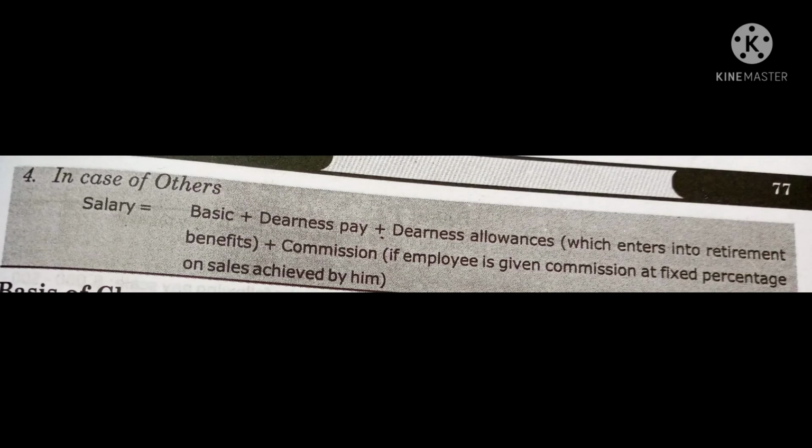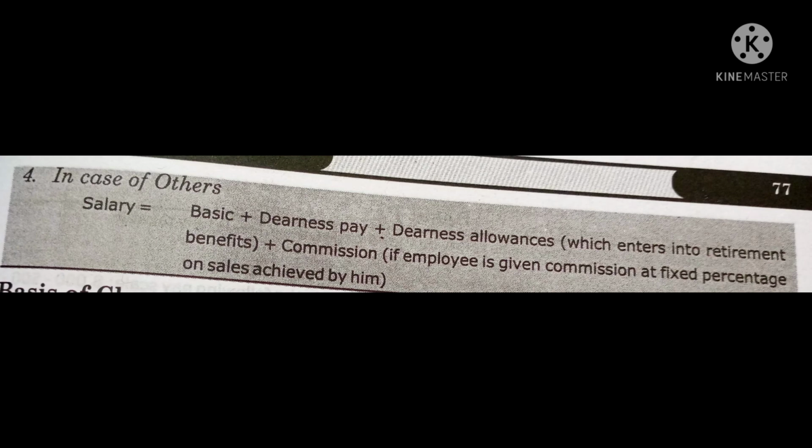Coming to the fourth one, in case of others. Apart from the above three, that is entertainment allowance, rent-free house and gratuity, in other cases salary will be basic plus dearness pay plus dearness allowance which enters into retirement benefits plus commission.